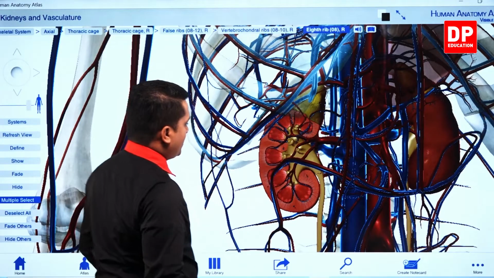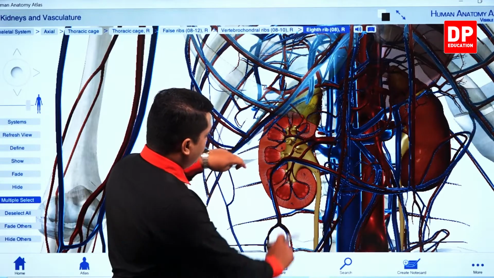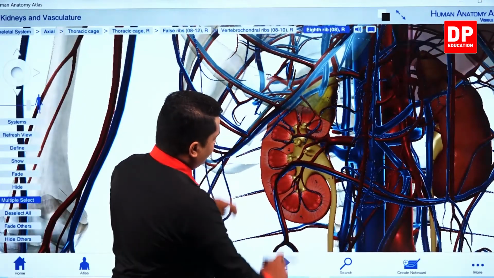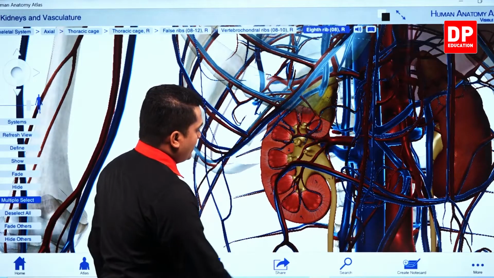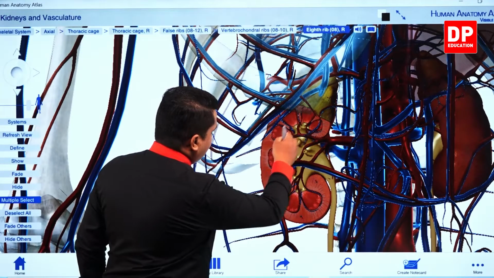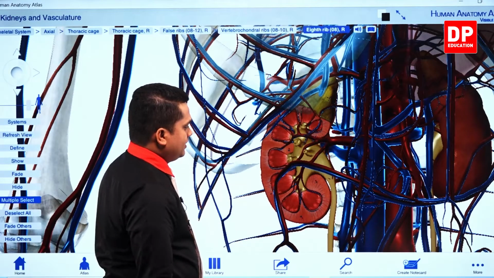Right, so here now you can clearly observe, my dear children, the inner structure of the kidney. See, you can observe the renal pyramids very clearly in these areas. And the pelvic region and the ureter which is starting, right?